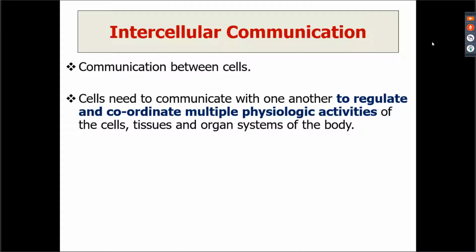Now, why do these cells need to communicate with one another? Suppose this is early morning, you must have had your breakfast also. Once you have eaten something, say bread, you have had an intake of carbohydrate, or you've taken in glucose. Now, once you've taken in glucose, it has to be utilized by the body. There are some cells in the body which can directly utilize the glucose, and there are other cells which require a hormone by the name of insulin.